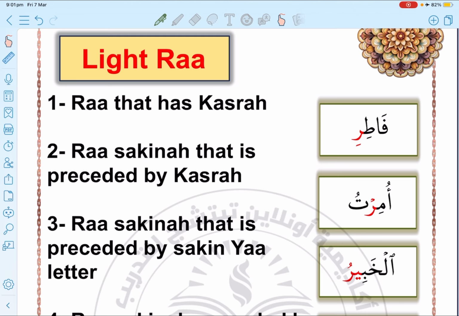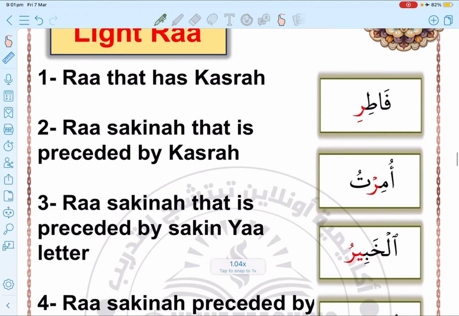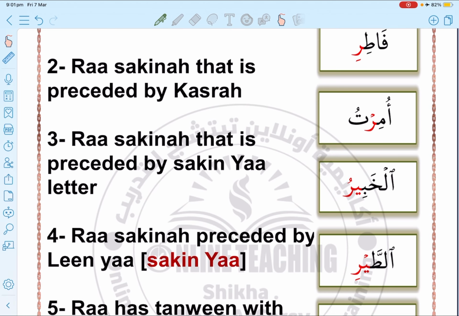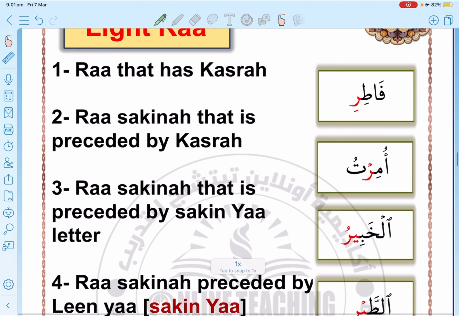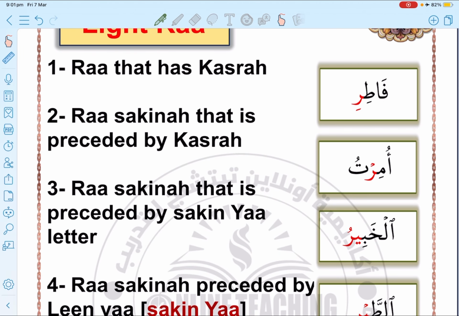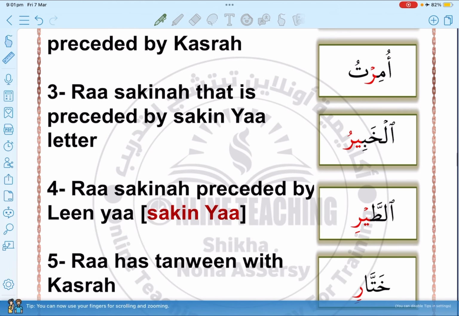Case number 2: if the ra is sakina and it's preceded by a kasra, in this case I'm going to pronounce it as a light letter. For example, أمير, as you can see the ra here is sakina and it's preceded by a kasra, so أمير, it's light.